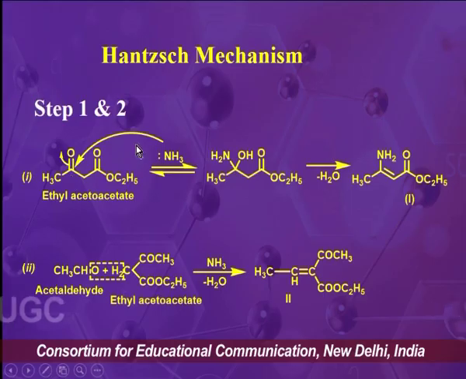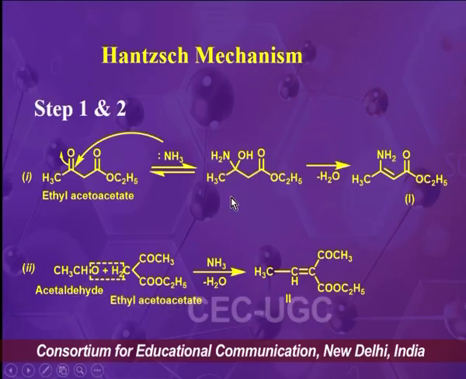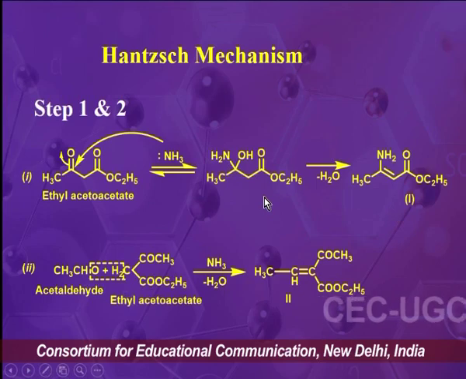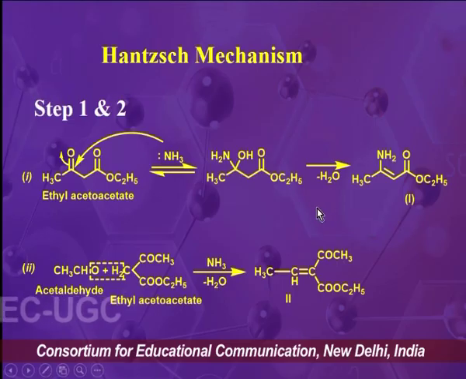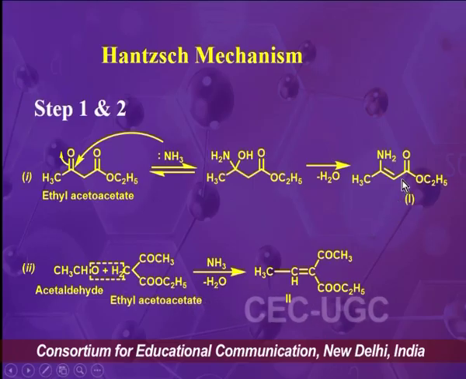So after nucleophilic addition, we will have a tetrahedral intermediate, and from this tetrahedral intermediate there will be elimination of a water molecule, and we will have an enamine as the intermediate.